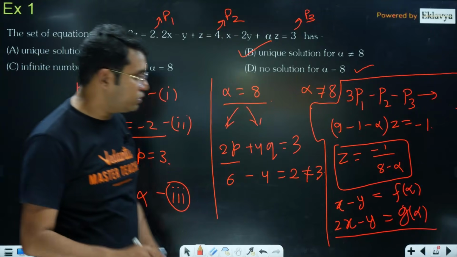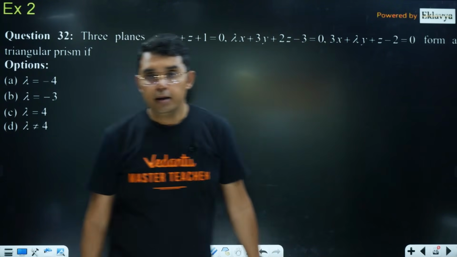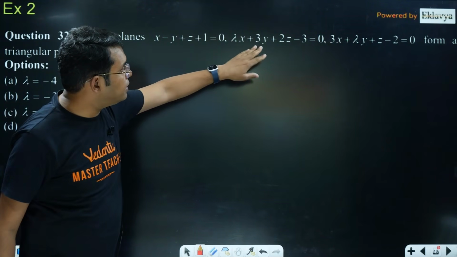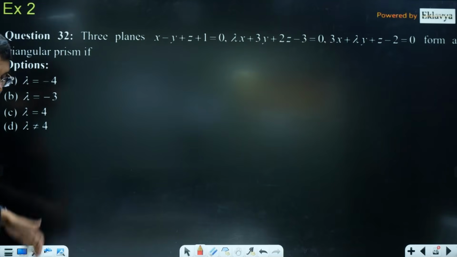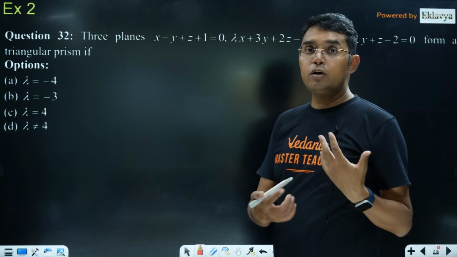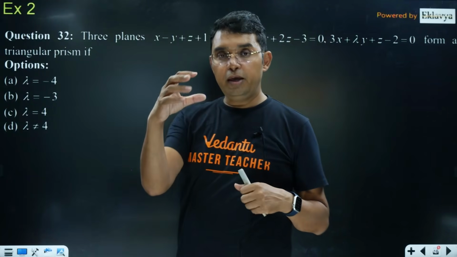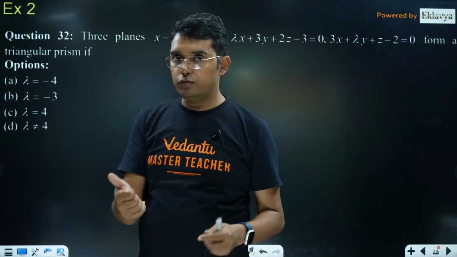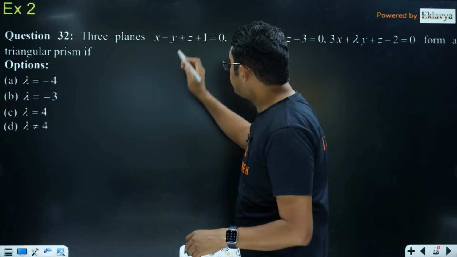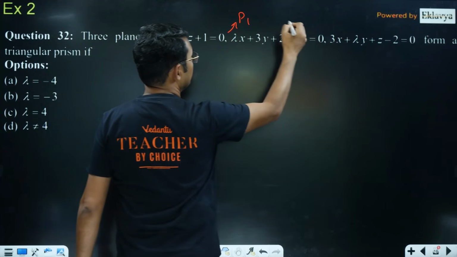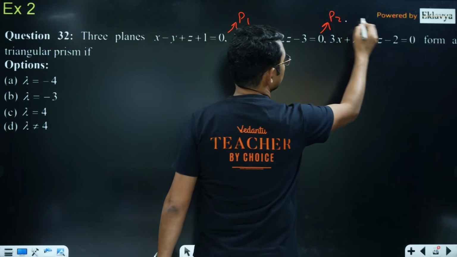Okay, one more question I'd like to take here. These three planes form a triangular prism. Here you can see this lambda is unknown. You have to find what value should be there for lambda. If it is forming a triangular prism, it means the P, Q values from the first two equations should satisfy the third but not the fourth one. Now please see, for the first plane, that is P1, this is P2 and this is P3.